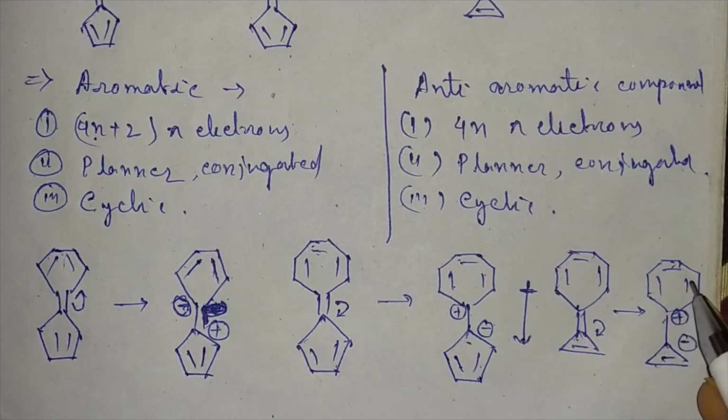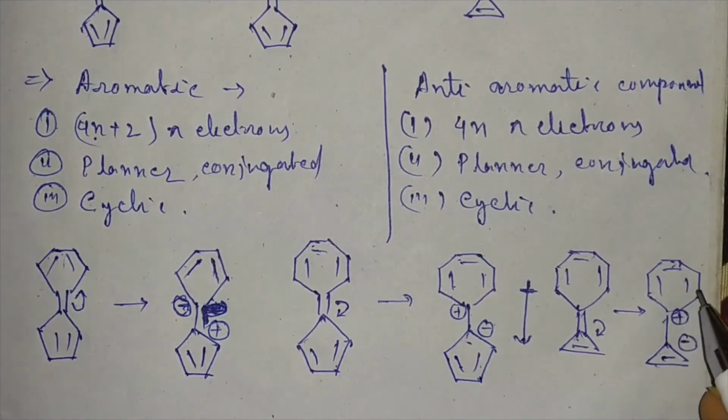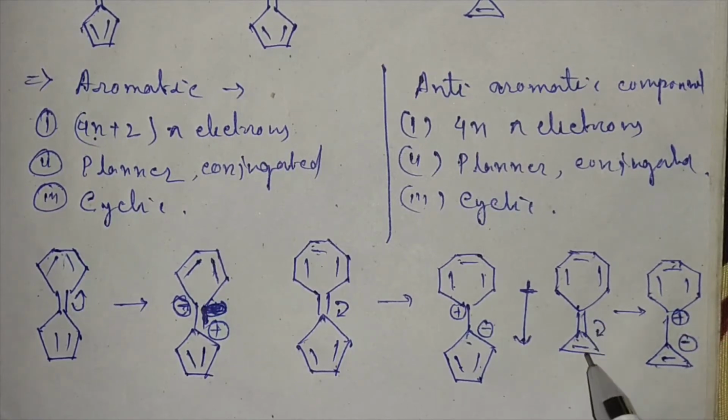So it is a cycloheptatrienyl cation, a 6 pi electronic system, planar, conjugated and cyclic, so it is aromatic. Whereas this other ring is also cyclic, planar and conjugated, but it contains 4 pi electrons, so it is anti-aromatic. So here one is aromatic and one is anti-aromatic, and charge separation, that is internal polarization, will not occur.